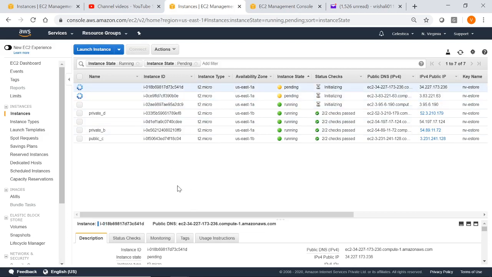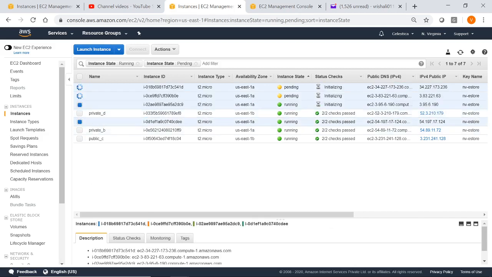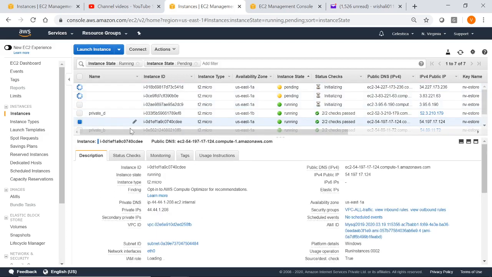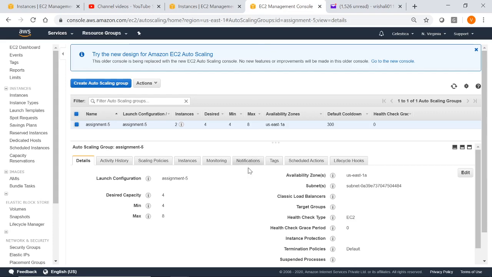To meet the minimum number requirement, and these are all in the subnet of 484. This is in the subnet 484. This is in the subnet 484. So that means that they are all of the same launch configuration, and they are getting launched as per this policy.